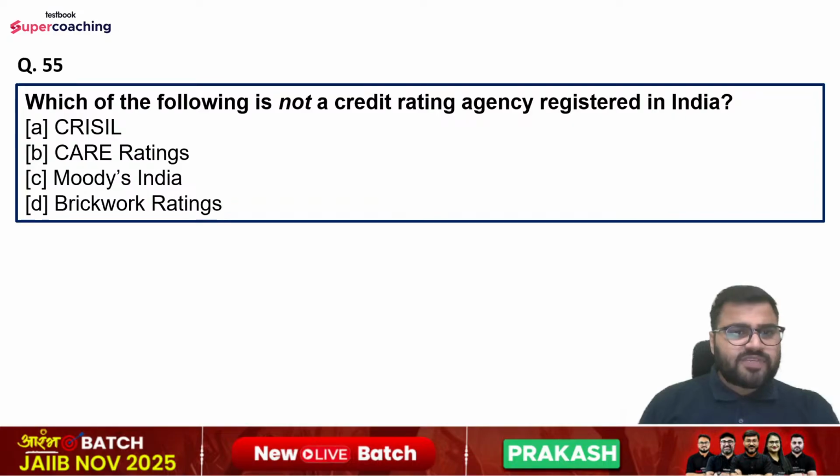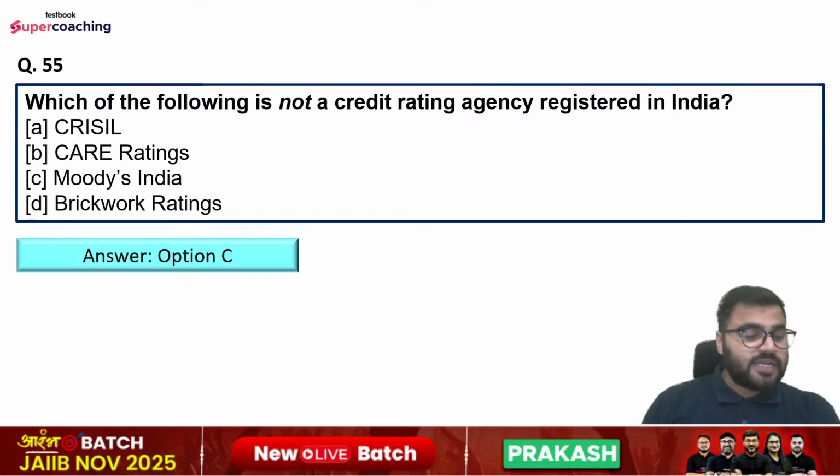Question number 55 is which of the following is not a credit rating agency registered in India? Options are CRISIL, Care Ratings, Moody's India, and Brickwork Ratings. So which of these is not a credit rating agency? Right answer is option number C, that is Moody's India.